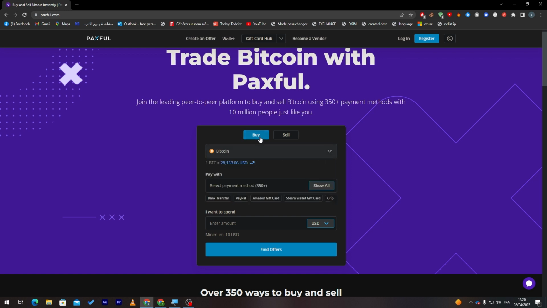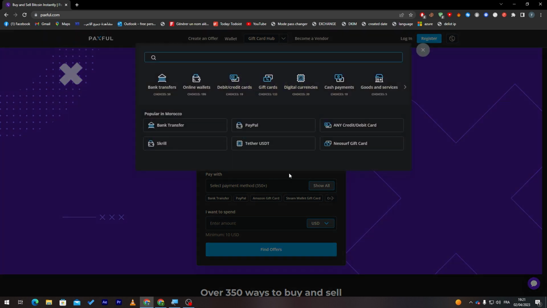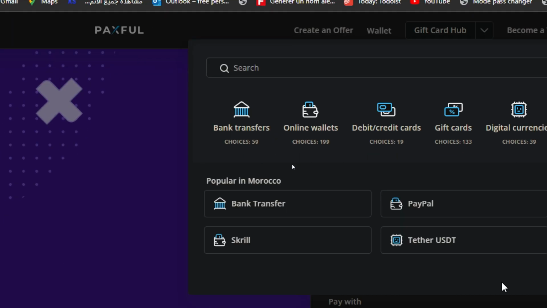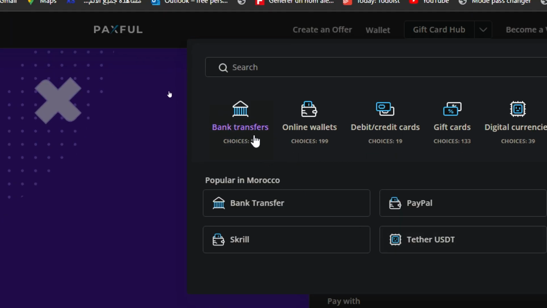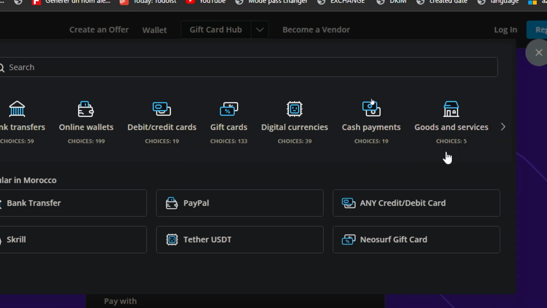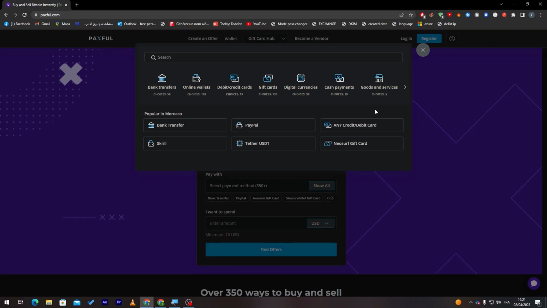You can buy and sell, and there are multiple ways to pay if you'd like to buy, for example. If we click over here to show all, you will have multiple options. There are bank transfers, online wallets, debit credit card, gift card, digital currencies, cash payments, and goods and services. Let's say, for example, you'd like to do an online wallet.